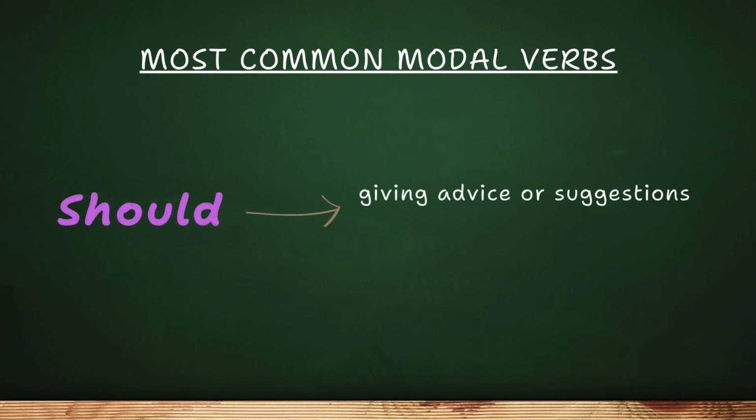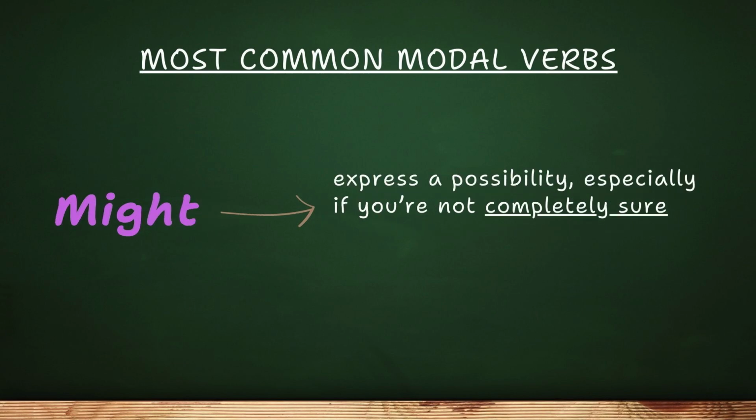Should is great for giving advice or suggestions. You can use it to say what someone ought to do. For example, you should eat healthy food. Might. Use might when you want to express a possibility, especially if you're not completely sure. For example, it might rain today.